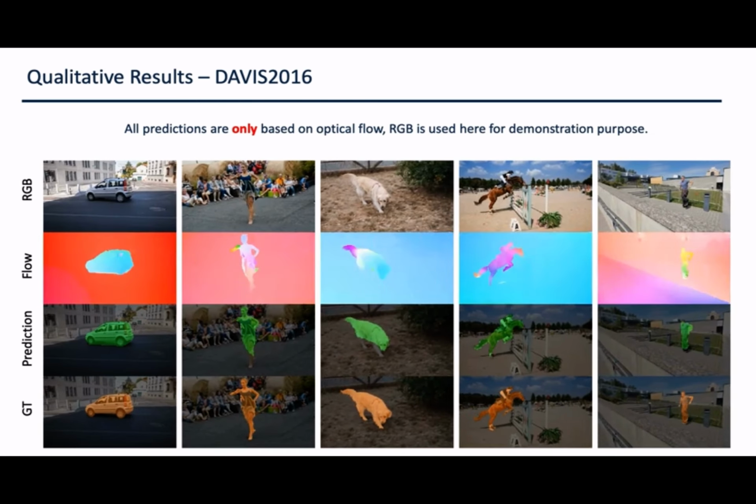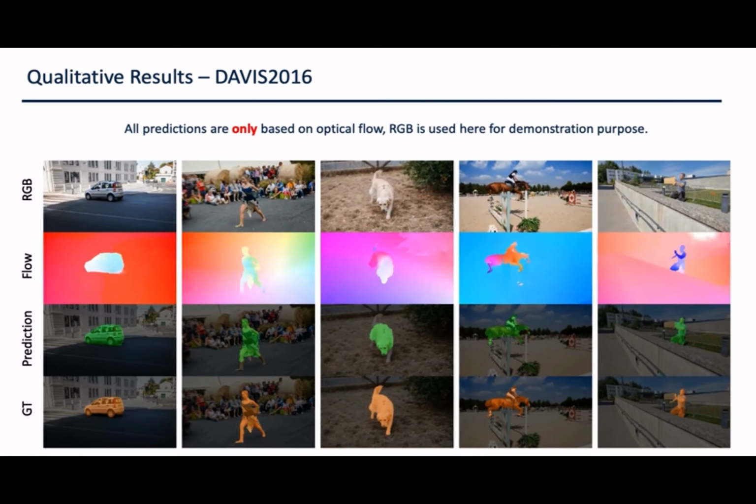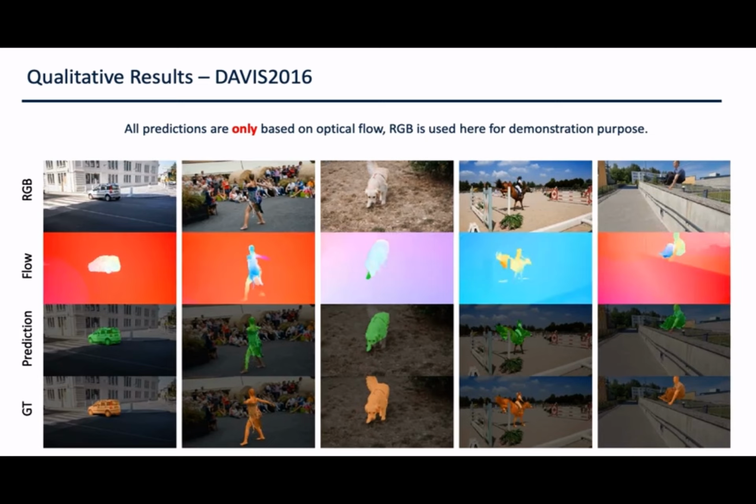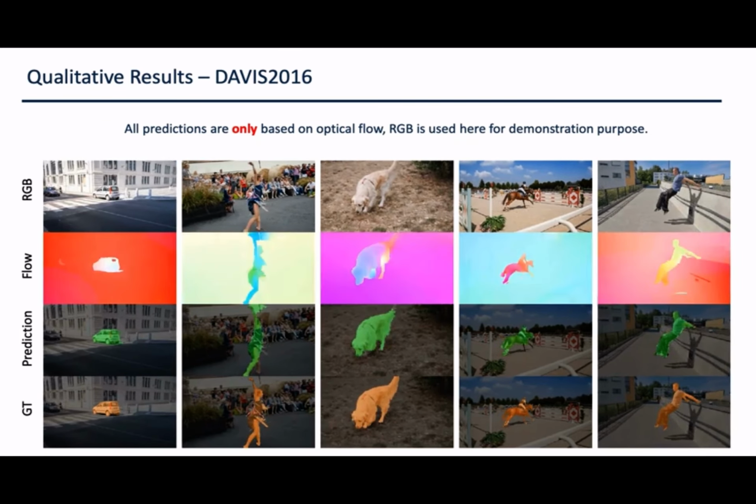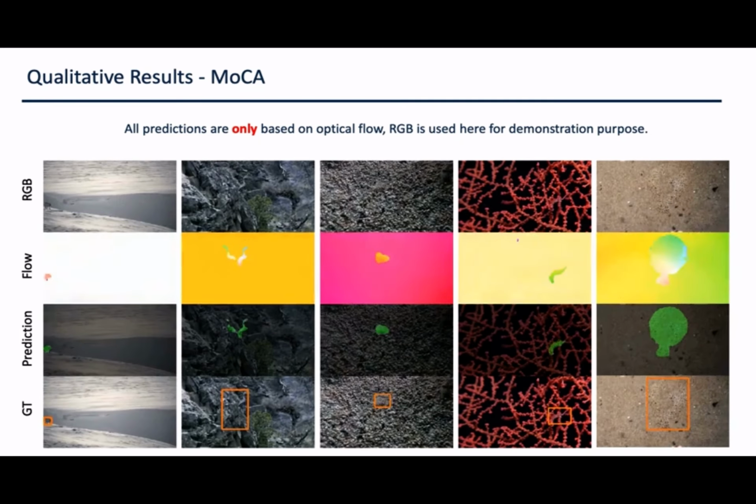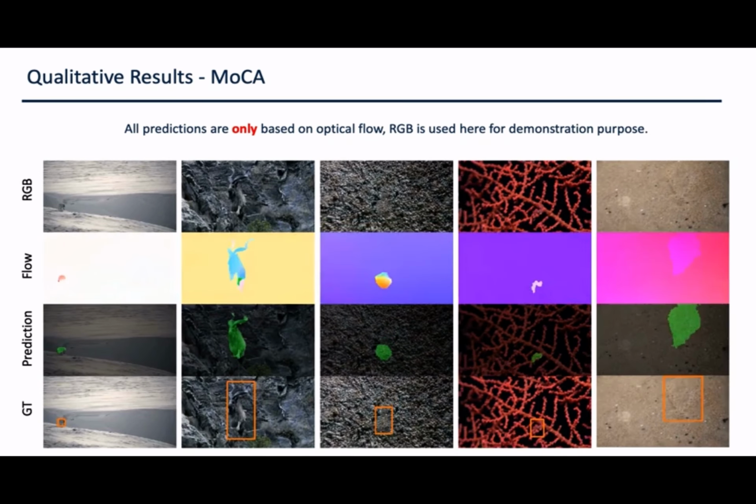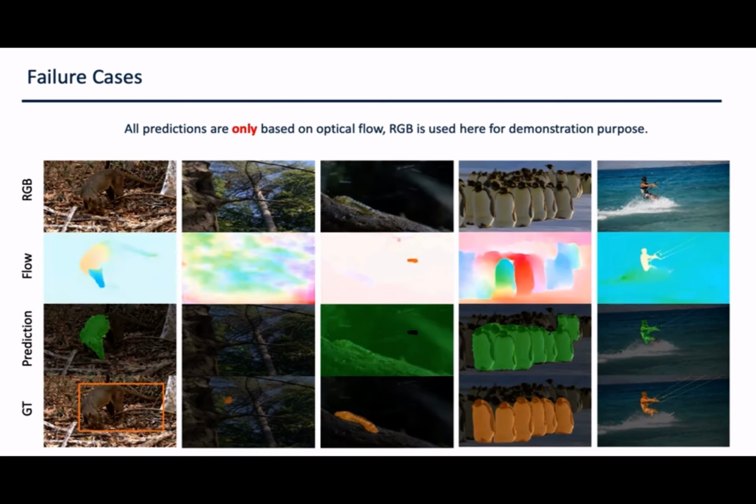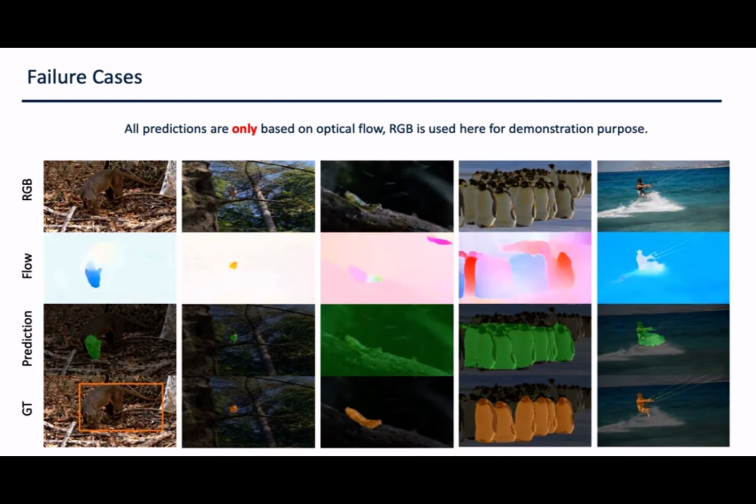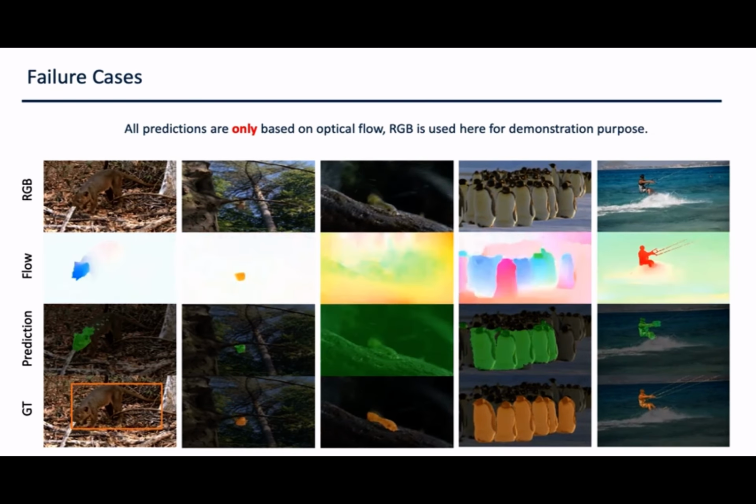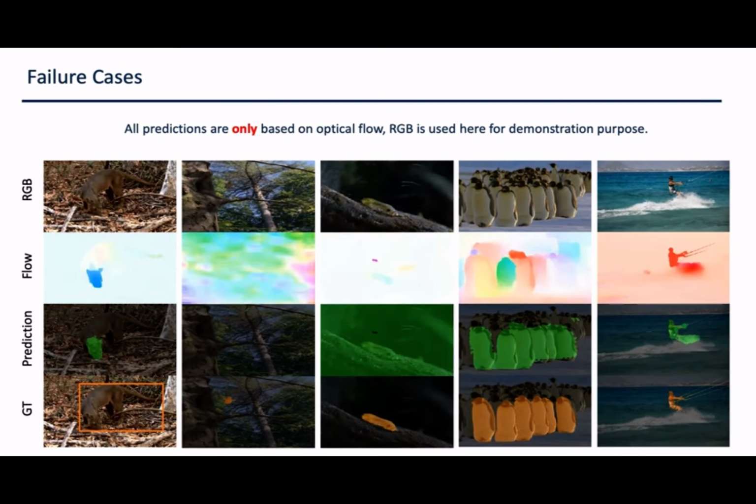Here are some qualitative results on the Davis 2016 dataset. Note that RGB is not used in our model and is only provided for illustration. Here are more results from the MoCA dataset. In this slide, we show some cases where our model fails, as our model only takes optical flow as input. If it is not informative, it will fail.